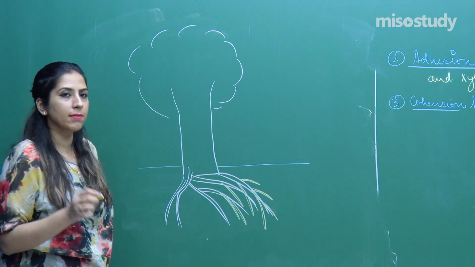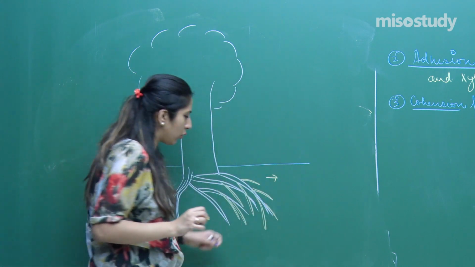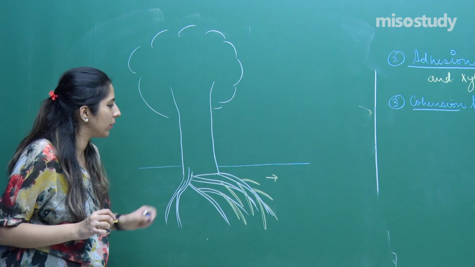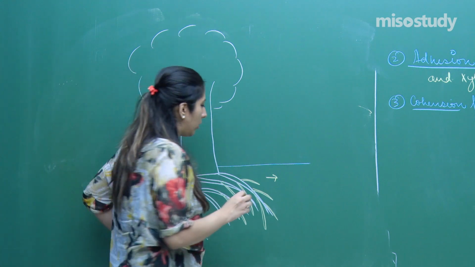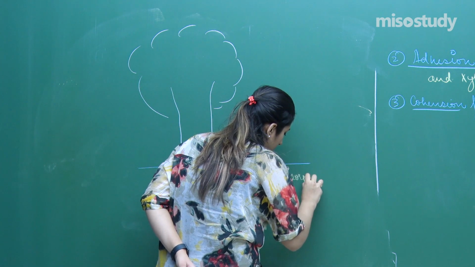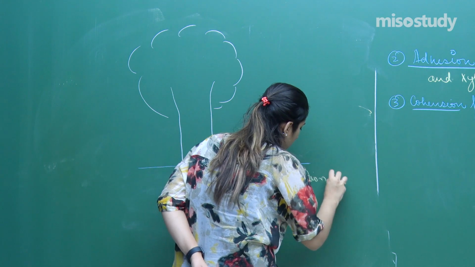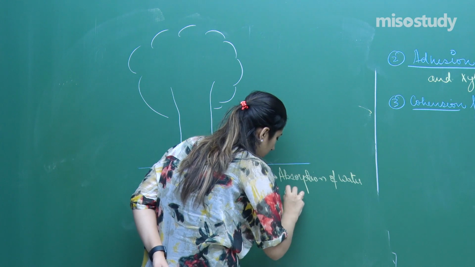Now, understand this very carefully. In this, I am not drawing any diagram, I am just giving you the detail. Here the absorption of water occurs.